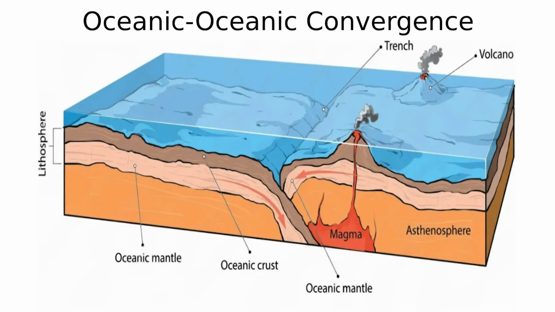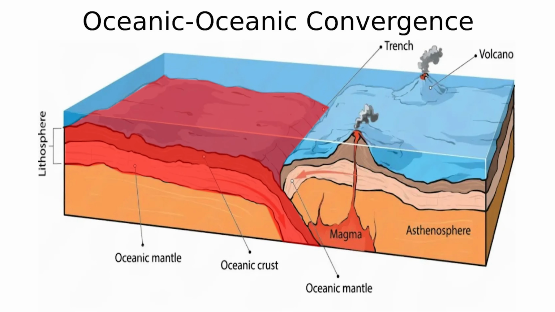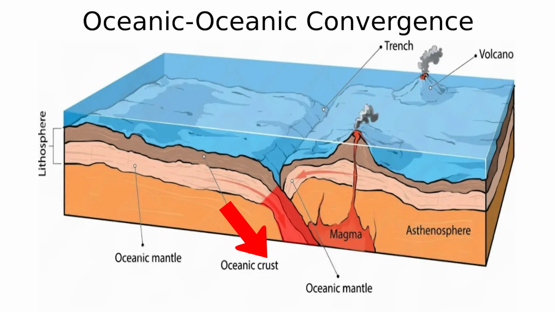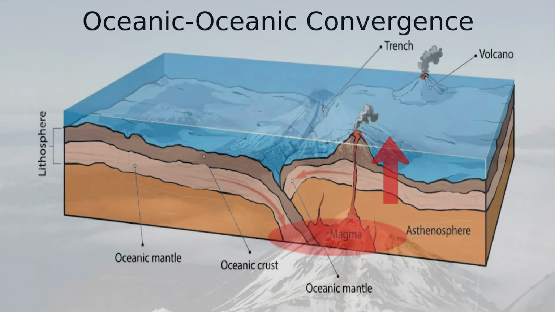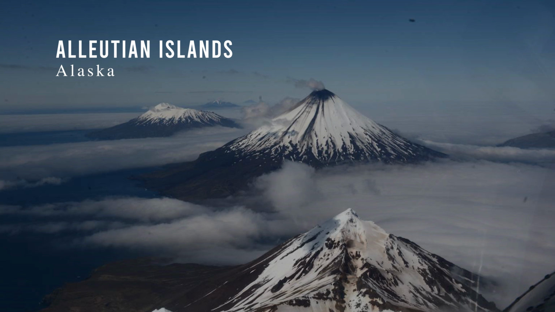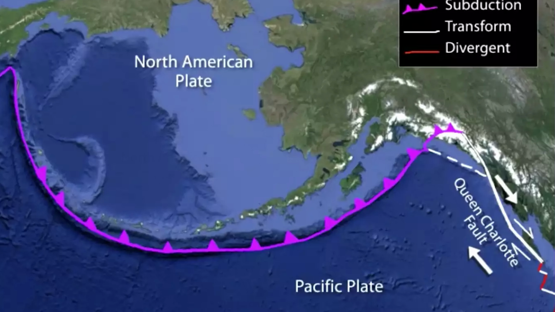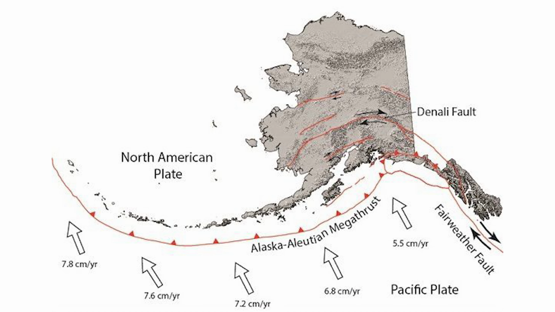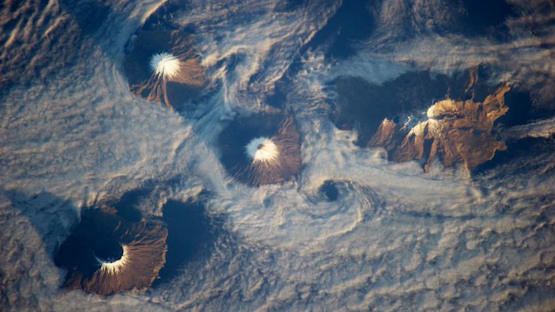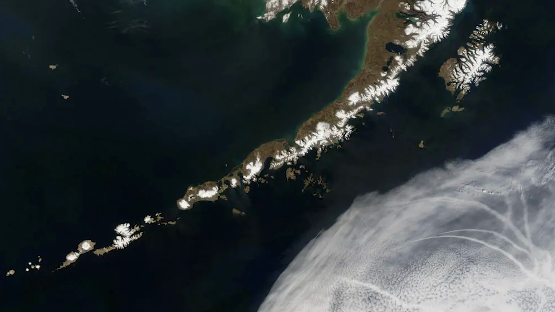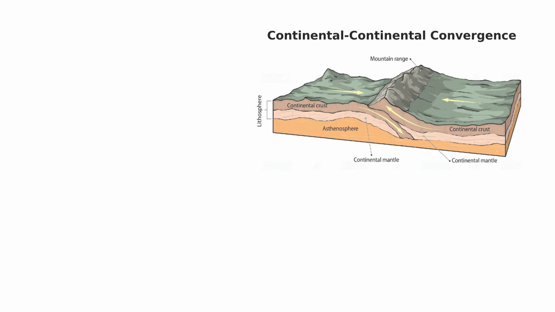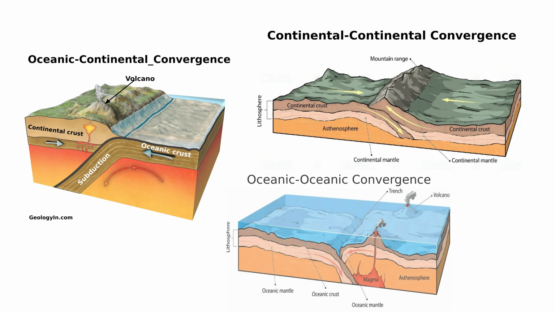Oceanic to oceanic. This occurs when 2 oceanic plates run into each other. The plate that is older and more dense will subduct under the younger plate. Because of this, the crust melts and creates island arc volcanoes. An example of this is the Pacific Plate and North American Plate converging. As a result, the Aleutian Islands of Alaska are formed from this. Those are 3 different types of convergent boundaries. Convergent boundaries are home to reverse faults.